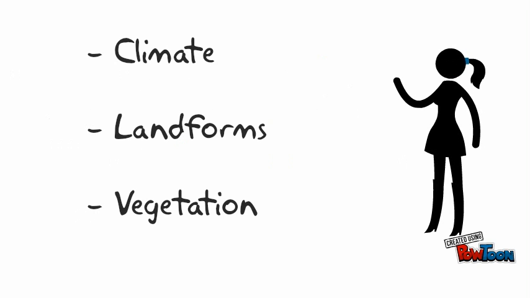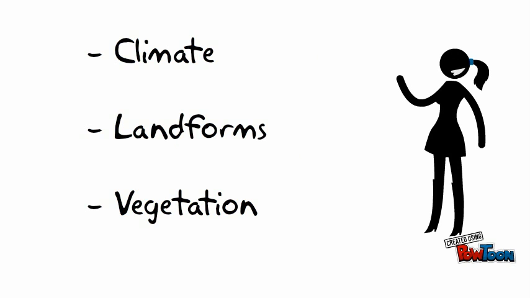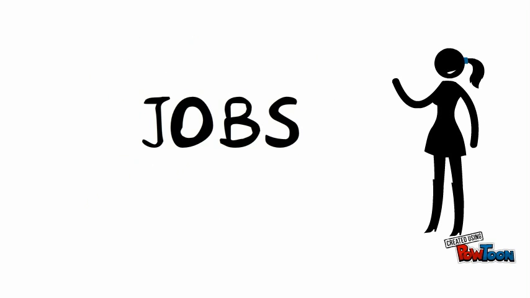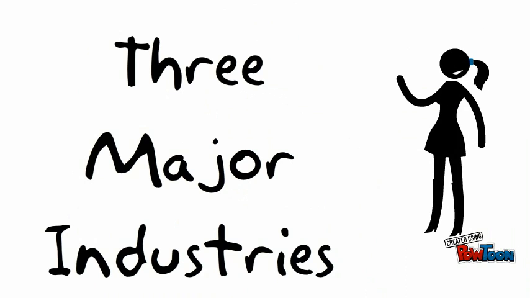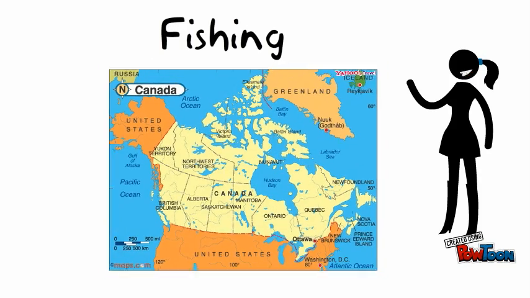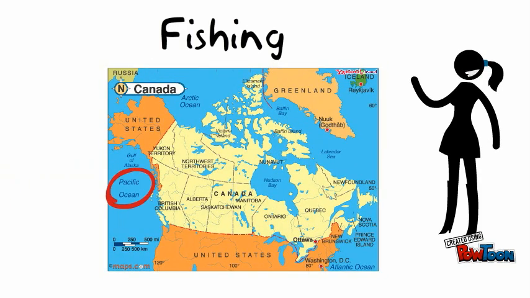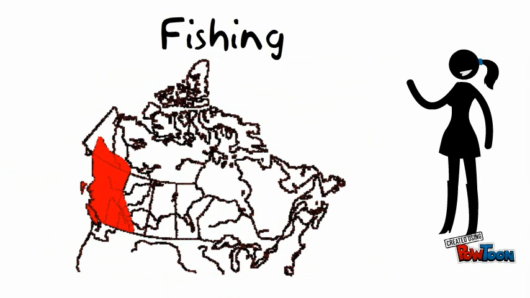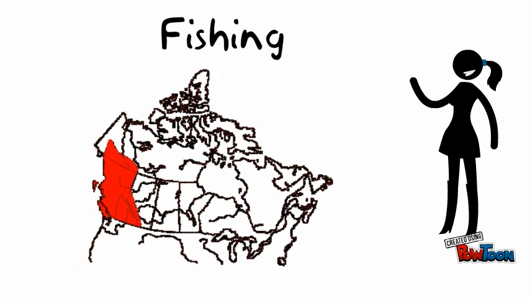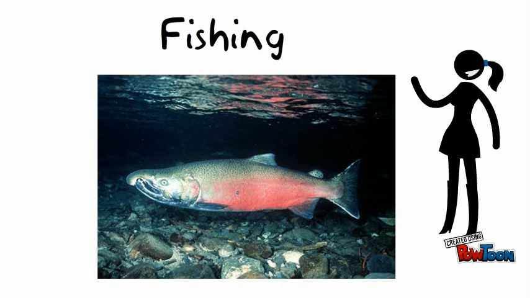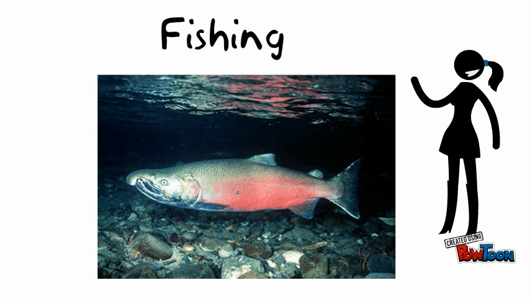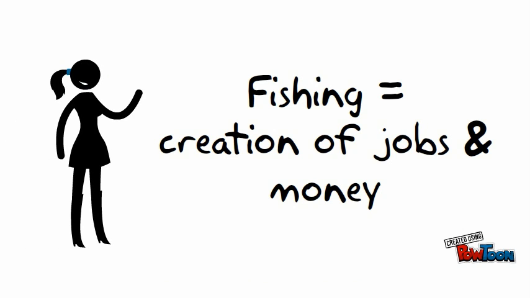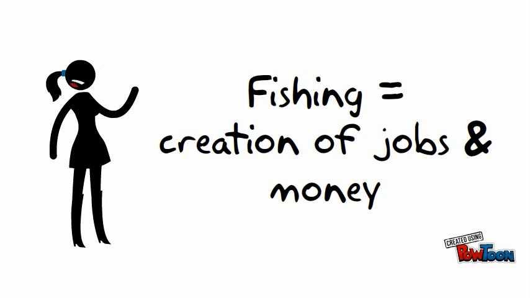For now, we must understand that the landscape, climate, and vegetation create jobs within the Cordillera region. The climate, landscape, and vegetation allow for 3 major industries to develop within the Cordillera region. The first industry is fishing. The Pacific Ocean, along with many lakes and rivers found within the Cordillera region, make it possible for there to be a lot of fish, particularly salmon. Salmon is an important resource for the Cordillera region, as it creates food for those people living in it. It also gives people in the region a job and creates money for the community.